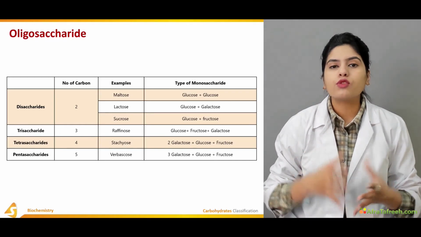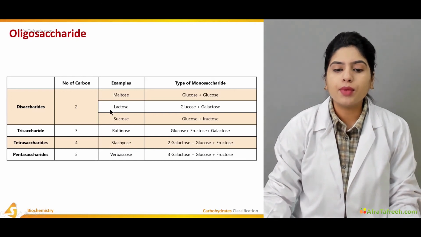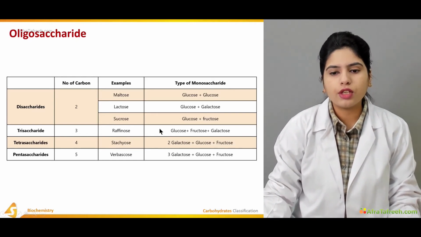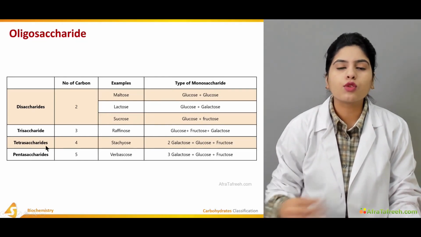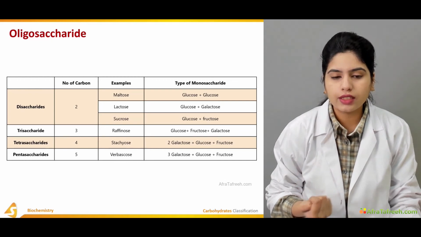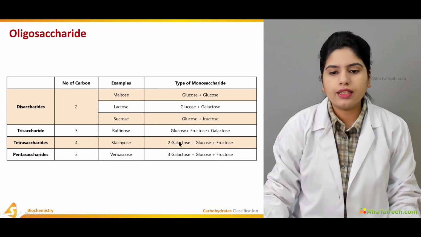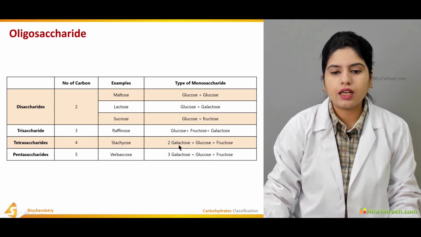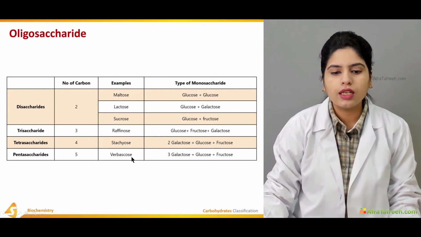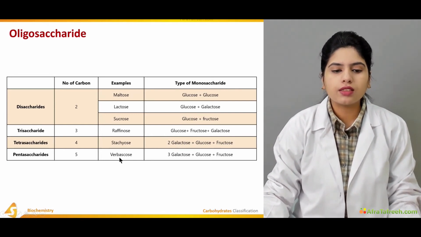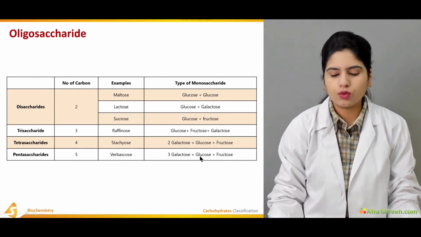Then coming to the trisaccharides, which consist of 3 monosaccharides in their structure, there is an example of raffinose. Raffinose is a combination of glucose, fructose and galactose. Then tetrasaccharides, which consist of 4 monosaccharides. The example is stachyose, a combination of 2 galactose, glucose and fructose. And then verbascose, that is a pentasaccharide. It is a combination of 3 galactose, glucose and fructose.